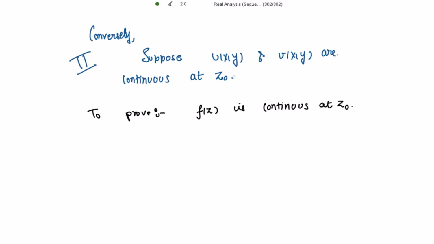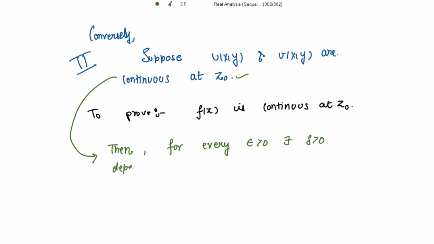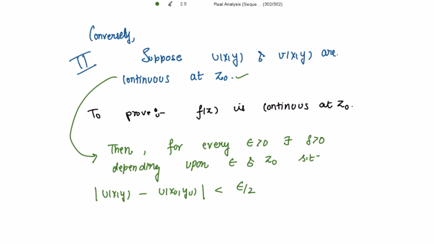Now because these two are continuous at z naught, by definition, for every epsilon positive, there exists delta positive depending upon both epsilon and the point z naught, such that the mod of u(x,y) minus u(x naught, y naught) is strictly less than, I'm taking here not epsilon but epsilon by 2. It's our choice.